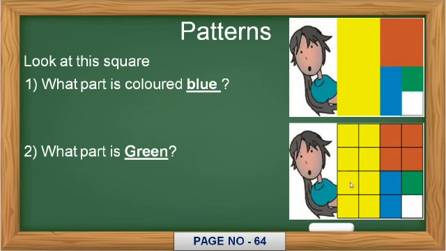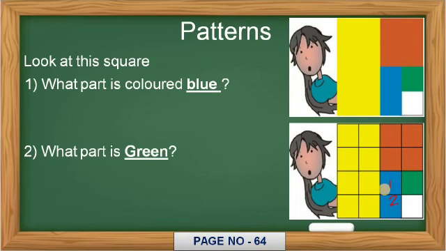Clear? So there are a total of 16 boxes. Out of 16 boxes, find out how many boxes are blue. So my dear students, there are 2 boxes. This is 1 and this is 2. These 2 boxes are blue.